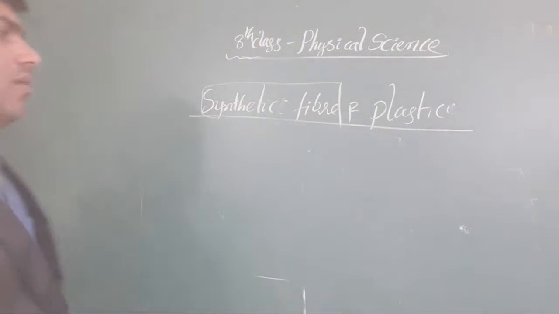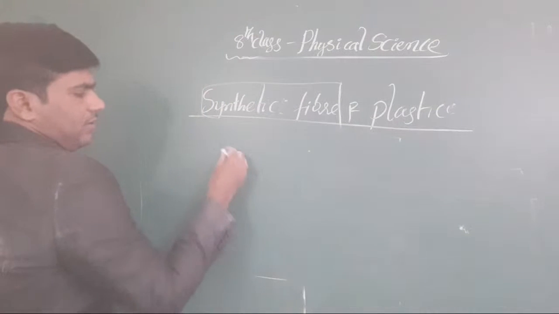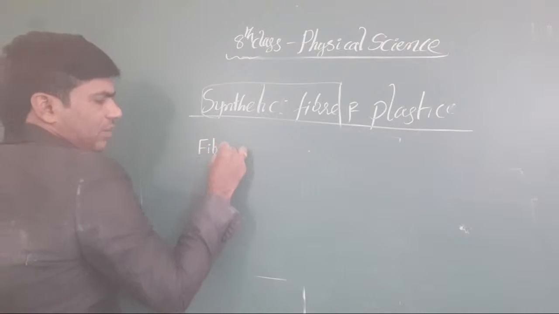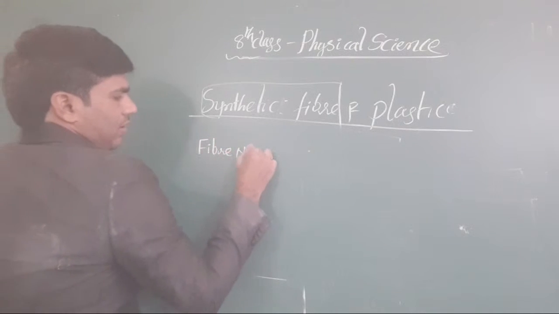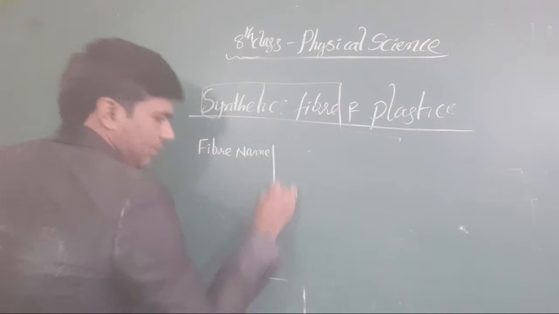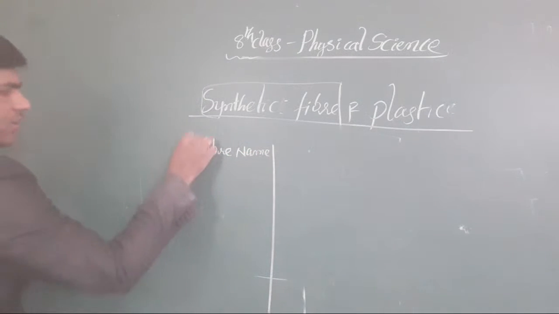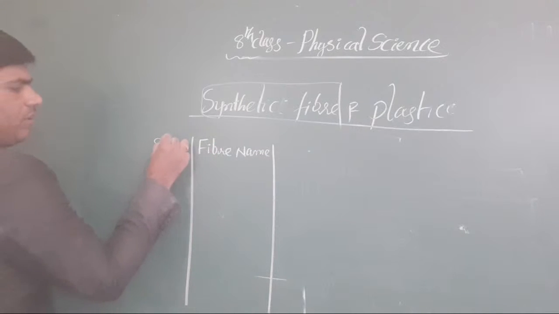Now, here we take the fiber name. Fill the table like this. Fiber name: there are 4 fibers you take, 4 not 5. There is a serial number.